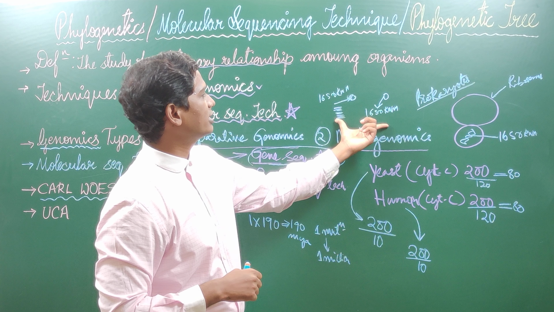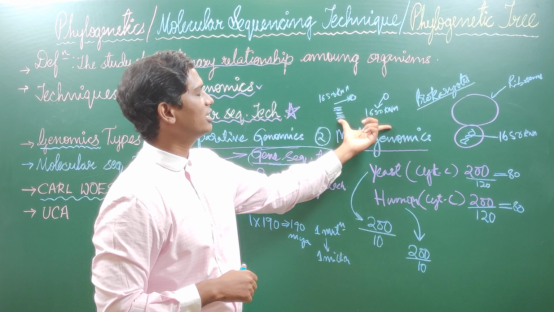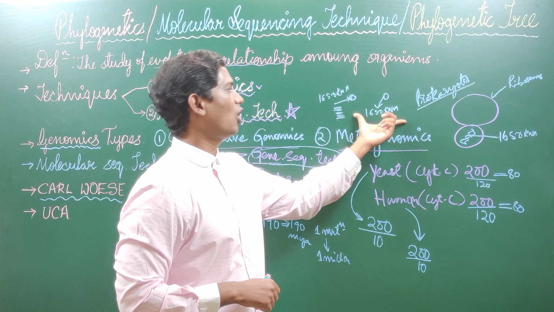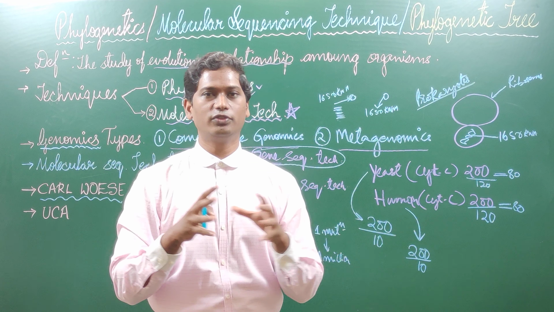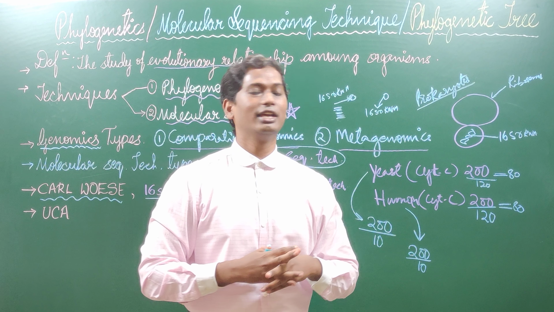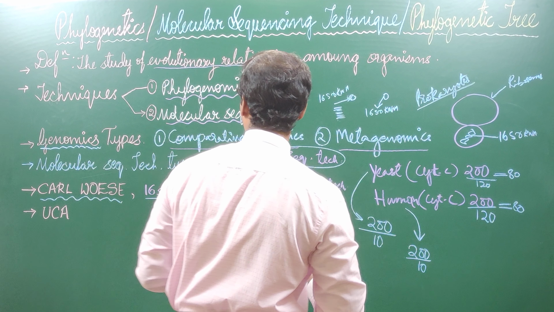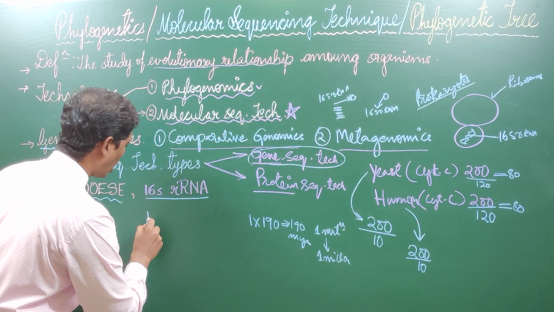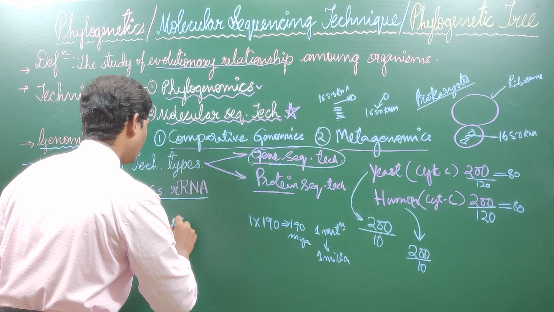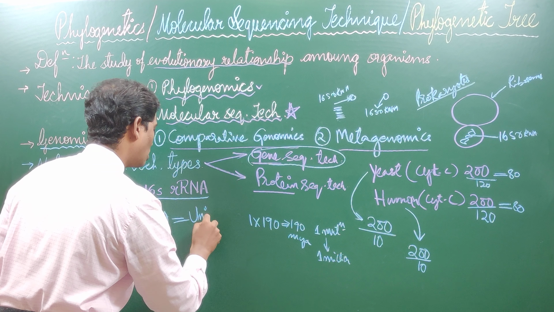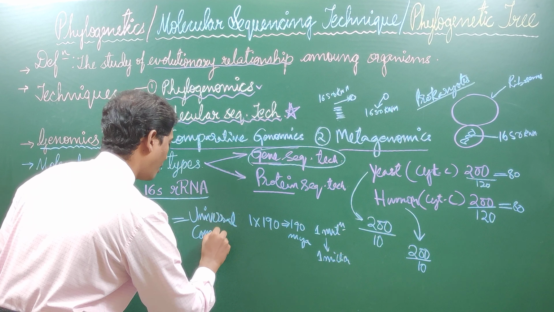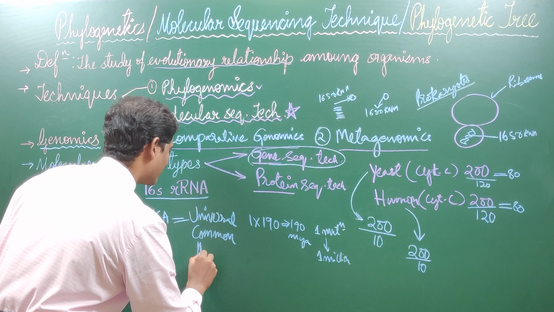After discovering and doing the research on the 16S rRNA technique and evolutionary relationship, he got most of the credit, and what he told was that every organism of this planet came from a common ancestor. That common ancestor, he named it the universal common ancestor, UCA. He named it UCA, and the abbreviation stands for universal common ancestor.